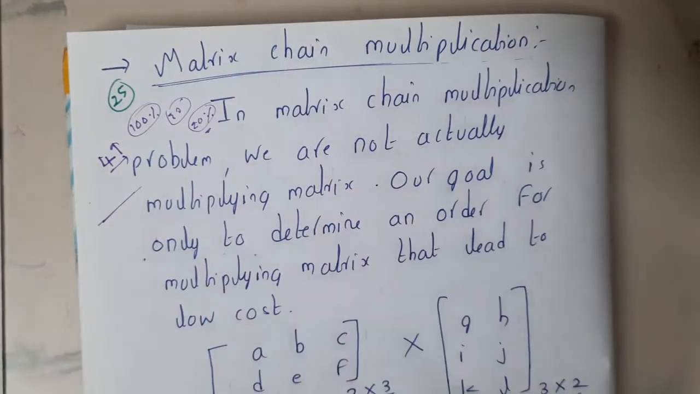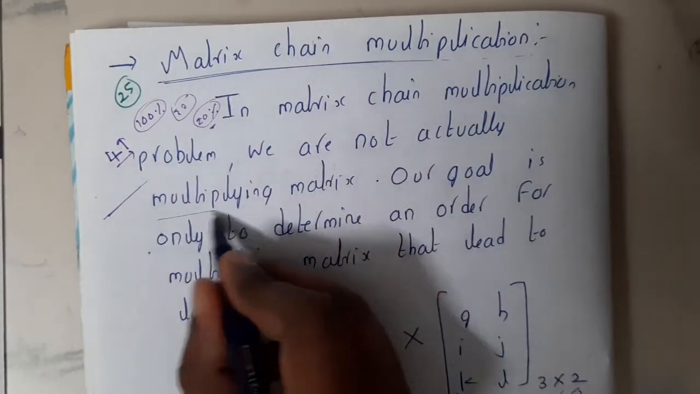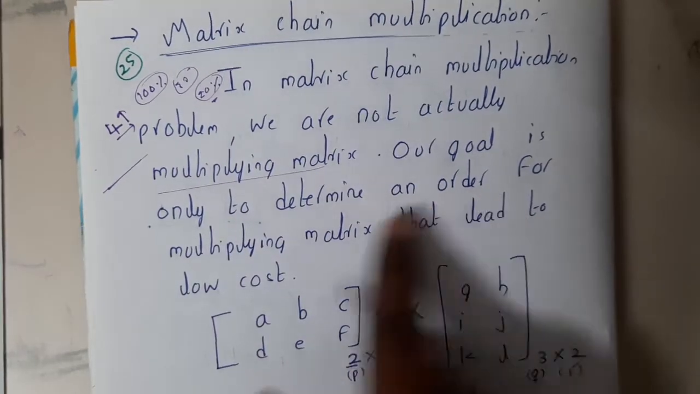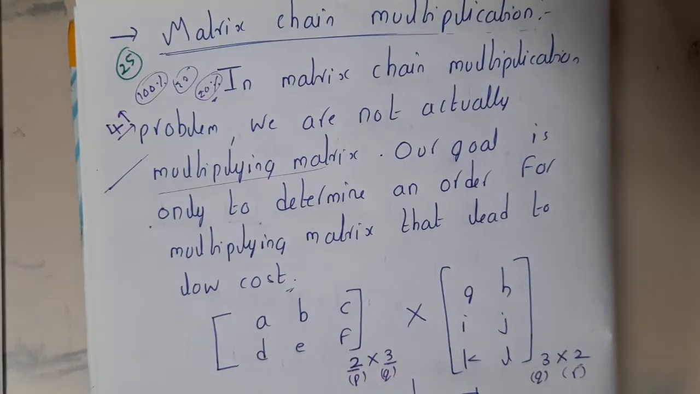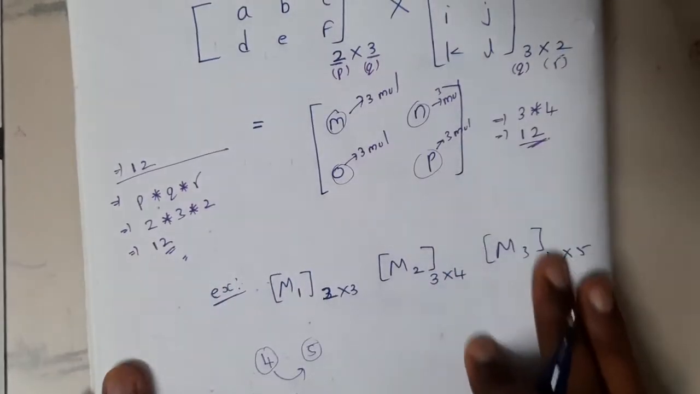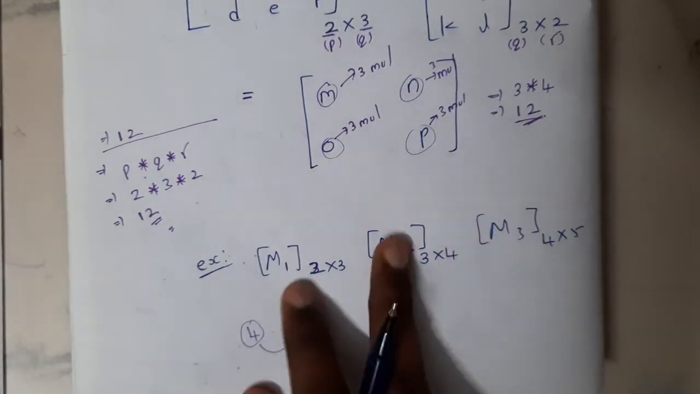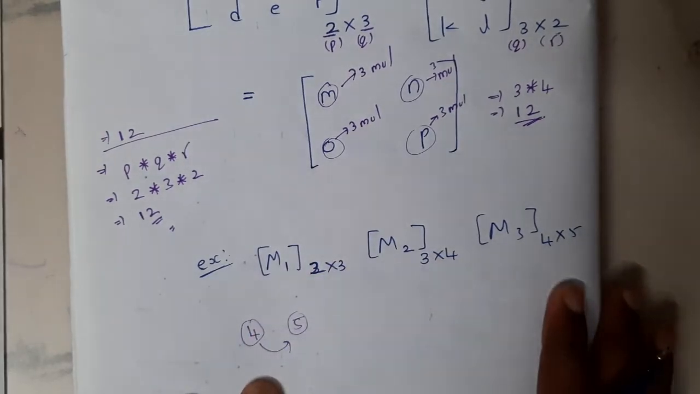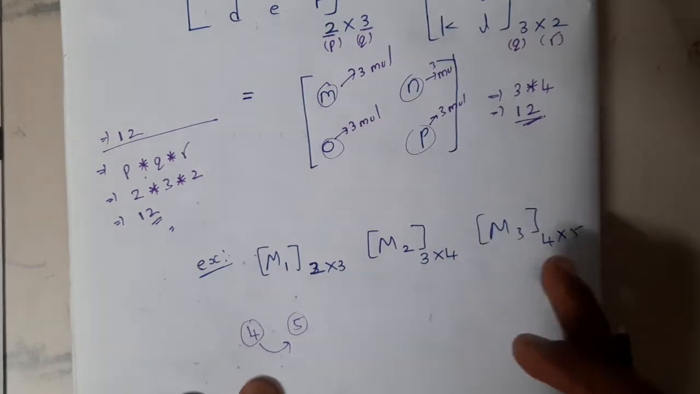First of all, let us go to the definition. In the matrix chain multiplication problem, we are not actually multiplying the matrices. Our goal is only to determine an order for multiplying matrices that leads to lower cost. That is our goal, guys. A few of you might be saying, okay, we can try something, right? First multiply these two, then the result with this, so in ascending order we will do. It might be correct in some examples, but it's not always correct, guys. That is the reason why it is always better to follow the approach.